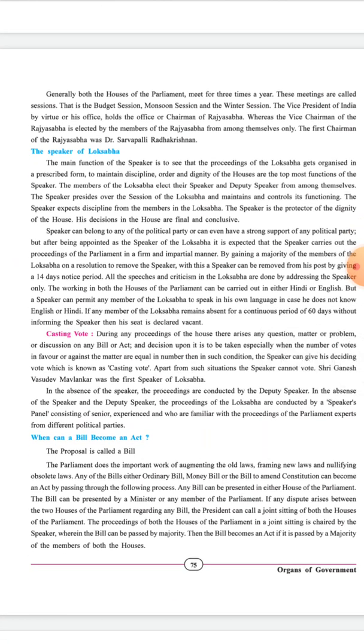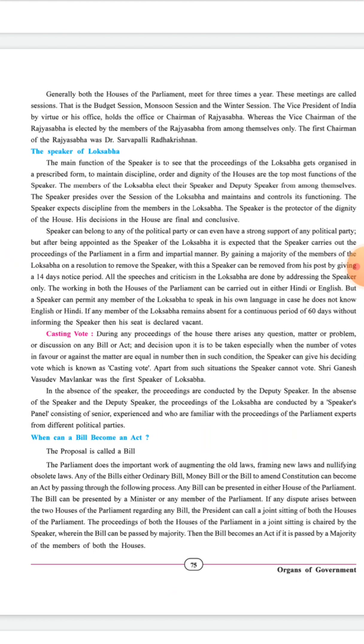Now, generally, both the houses of the parliament meet three times a year, and these meetings are called sessions: the budget session, monsoon session, and the winter session. And the vice president of India, by virtue of his office, holds the office of the chairman of Rajya Sabha.